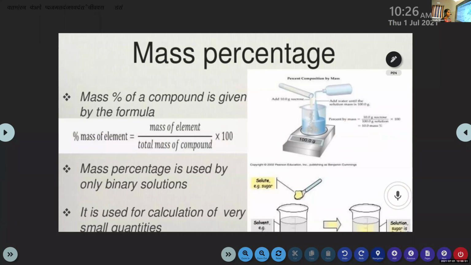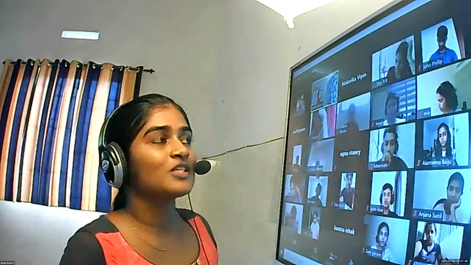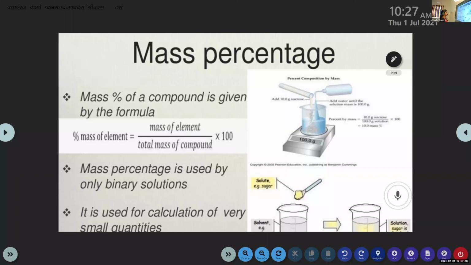Before that, in the last class, we had learned about percentage composition. What's the equation to find the percentage composition? Mass of element by mass of the compound, into 100. Yes. Here, in this case also, the same equation is used for mass percent.